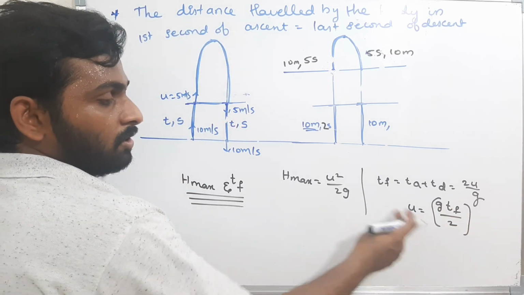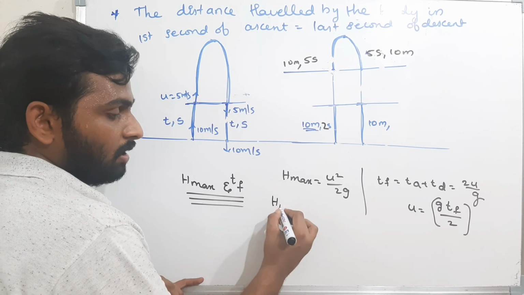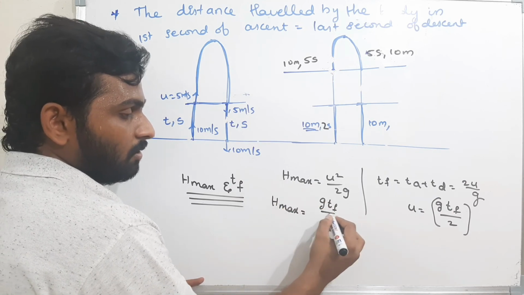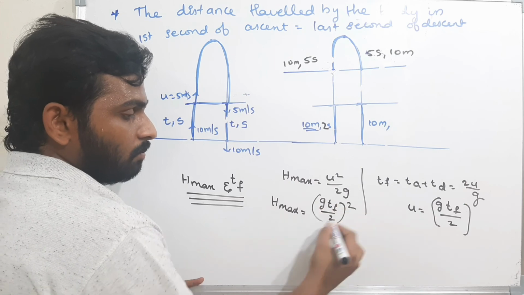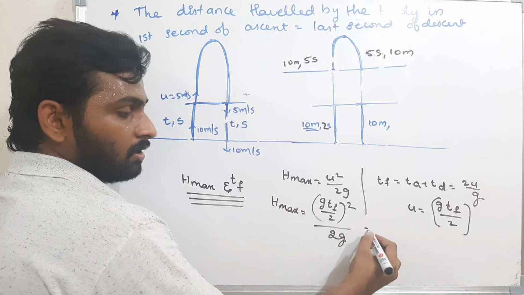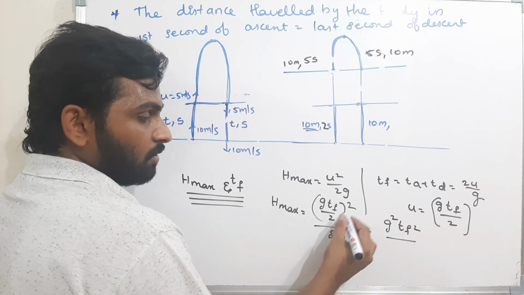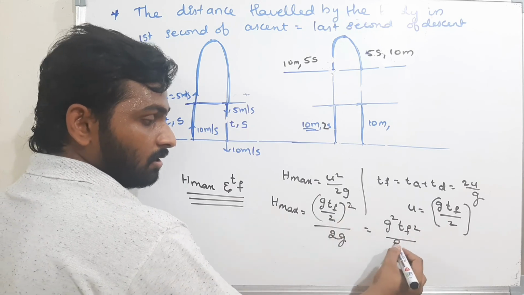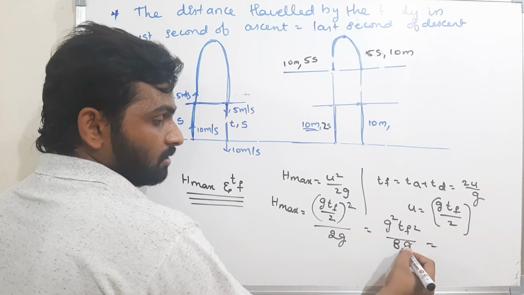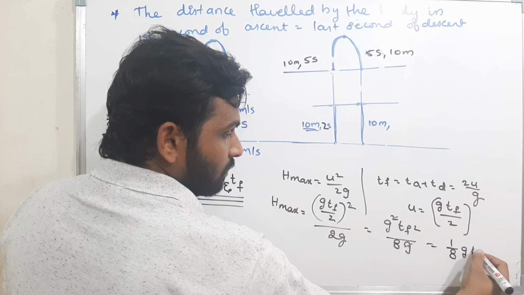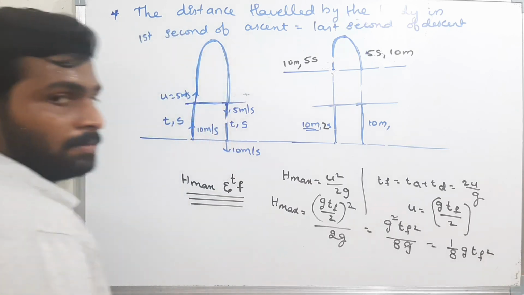Keeping this u here, h max is equal to (g tf by 2) whole square by 2g. It is nothing but g square tf square by 4 into 2g, that is 8g. Therefore g square cancels. What is the answer? h max is 1 by 8 g tf square.